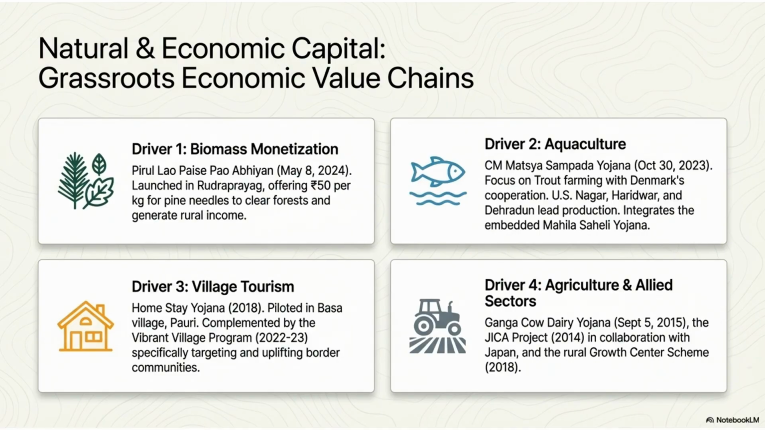Grassroots economic value chains are driven by 4 key areas: biomass monetization, aquaculture, village tourism, and agriculture and allied sectors. These initiatives leverage local resources to generate rural income and growth.